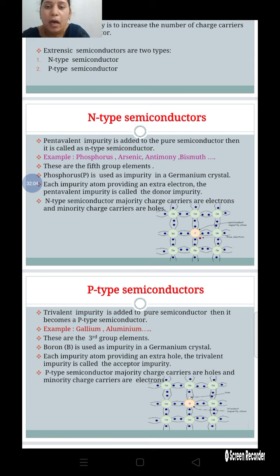Out of 5 valence electrons, 4 participate in covalent bonds and 1 electron is left free. The red color here is the free electron. This phosphorus is the pentavalent impurity atom.